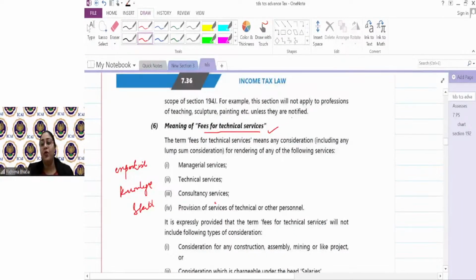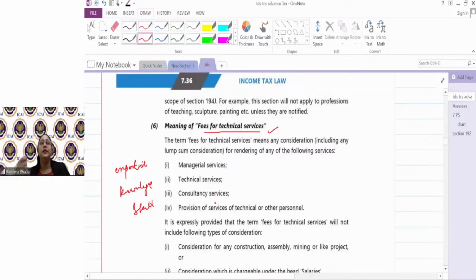I'm starting a project. I want to get a feasibility report of it, whether the project in this particular area would be feasible or not. I will again hire a company. That is 194J. Anyone providing me any sort of technical help, any sort of managerial help, any sort of consultancy, and I'm making payment for that, that is called technical services. At this level, it is more than enough to understand, because when you go to final, there would be certain case laws, certain circulars for you to understand in depth. But for right now, any sort of expert comment.